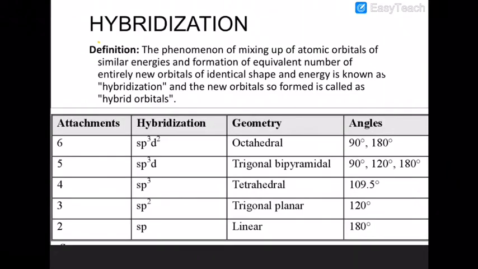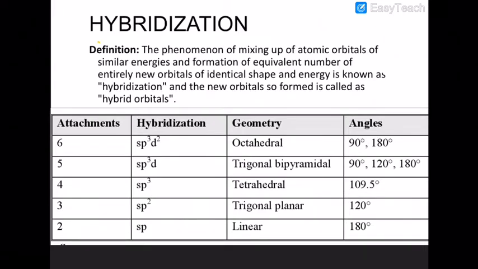Today we are going to discuss the very important concept of hybridization. In the previous concept of valence shell electron pair repulsion theory, we discussed that VSEPR theory cannot explain many aspects like the tetravalency of carbon, or the distortion in molecules which have very high coordination number. So hybridization will give you the answer to all those problems.